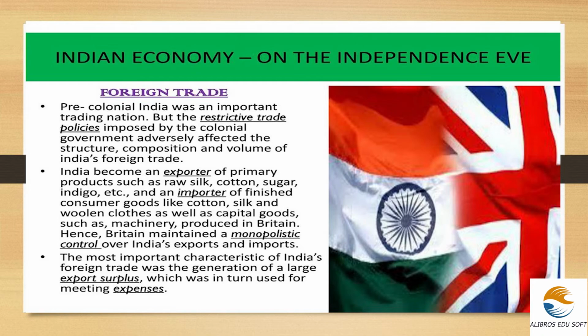But after that, what happens? We discussed in the industrial sector that GDP was very low, the capital goods industry didn't develop, and the importing and exporting of all these products began to diminish. Hence, Britain maintained a monopolistic control over India's exports and imports. For that, the British framed policy which affected India's export and import trade with other nations all around the world.